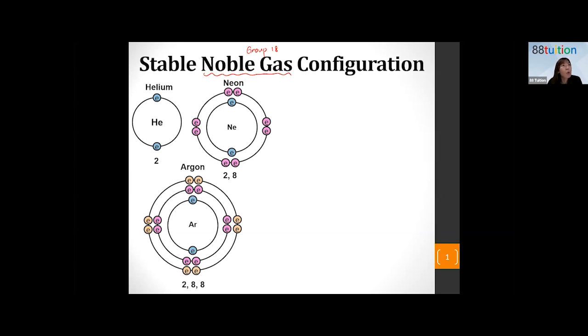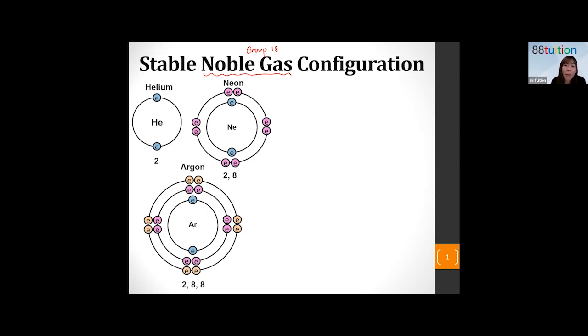Now, why noble? They are noble because they are very stable. Why are they very stable? It's because they actually have fully filled electron shells. Look at my diagram here. Helium has 2 protons. That means it has 2 electrons in an atom of it. And we know the first electron shell can take 2 electrons. So that shell is fully filled.